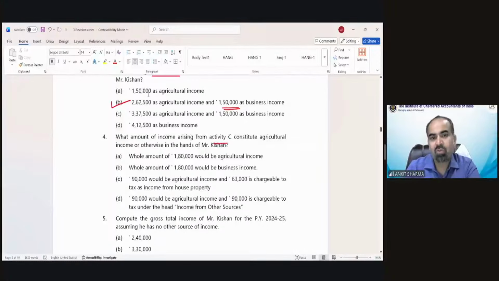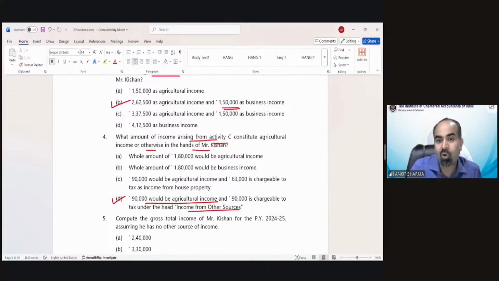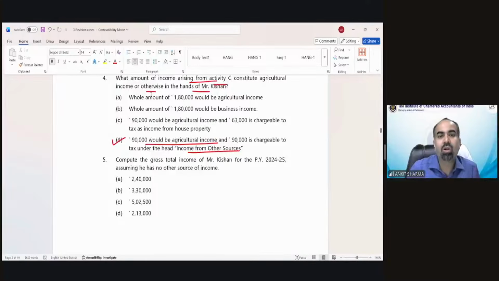So the fourth question was, what amount of income arising from activity C constitutes agricultural income or otherwise in the hands of Mr. Kishan? So point D says 90,000 would be the agricultural income and the other 90,000 needs to be taxed under income from other sources. Balance. Compute the gross total income.